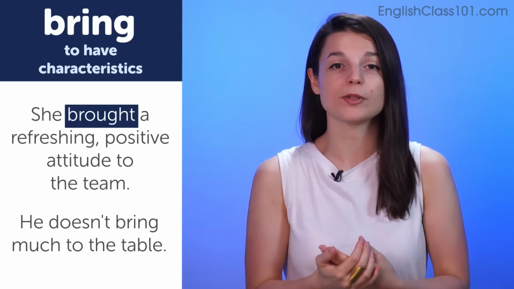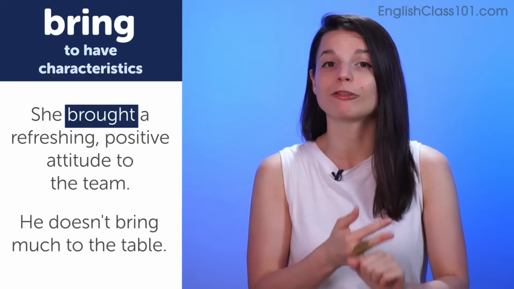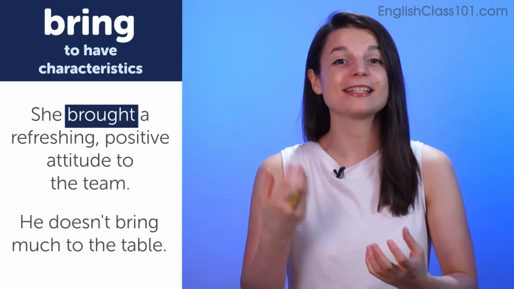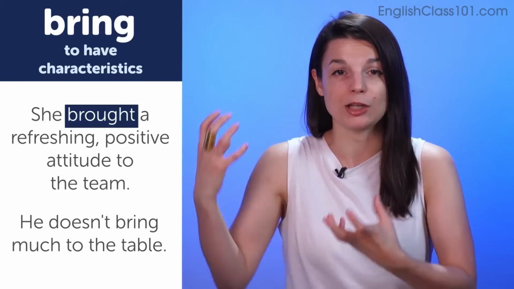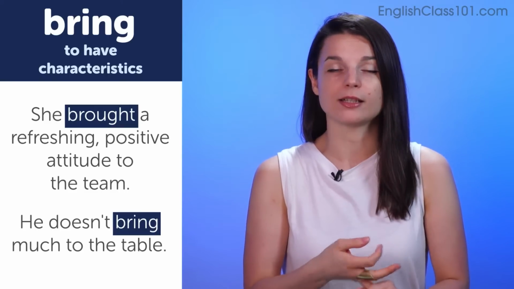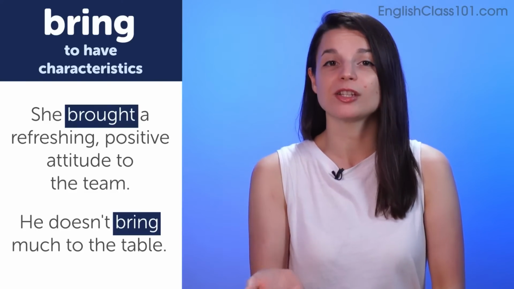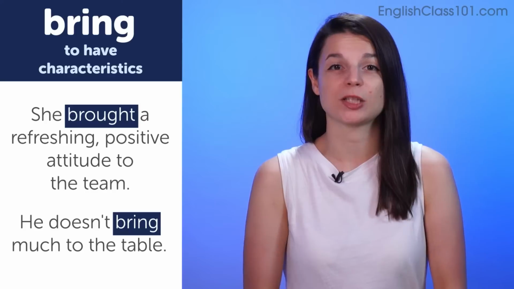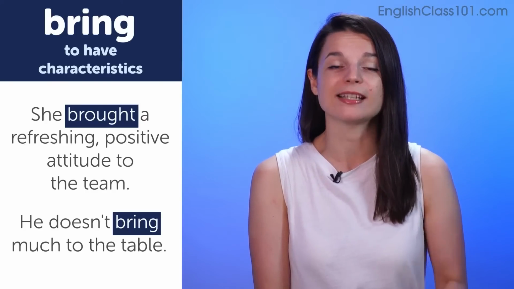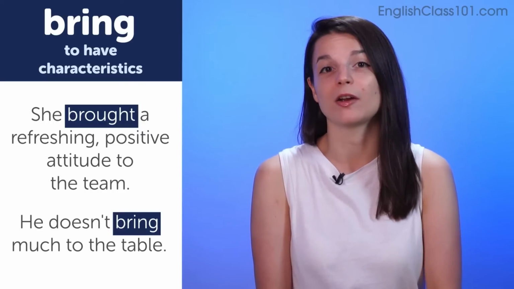In the first example sentence, it's a positive, refreshing attitude. So that's not an actual object, but it is a characteristic a person can use, like in work or in life. In the second example sentence, though, he doesn't bring much to the table. This is a very common expression. It's a negative expression. He doesn't bring much to the table means he doesn't have many positive characteristics.